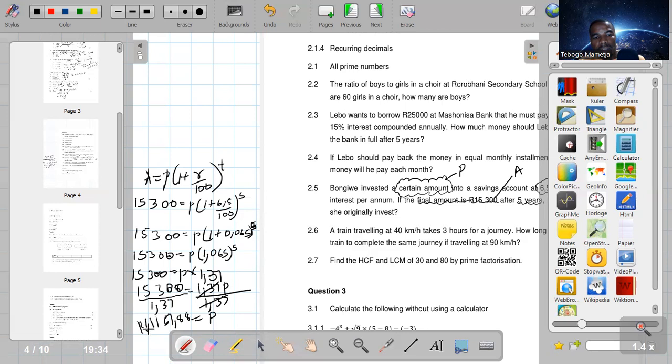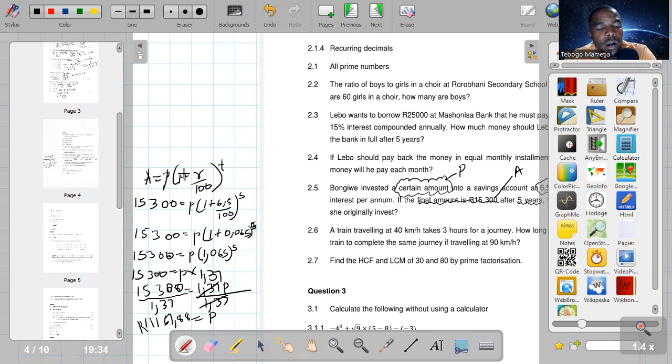So this is 11,167 rands and 88 cents. So that is the money that was invested initially in the savings account. So we are done with 2.5. Guys, let me just do a recap before I move on to the next question.